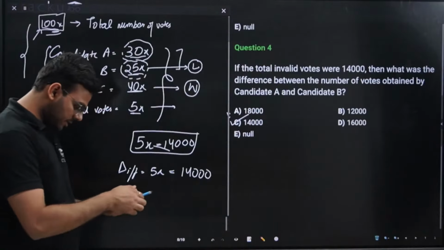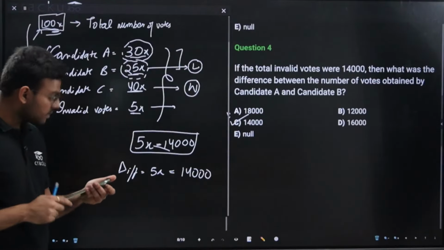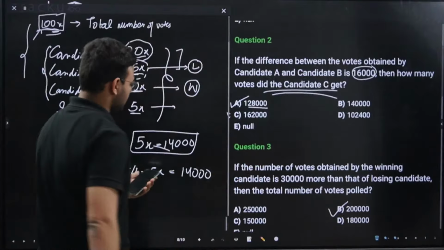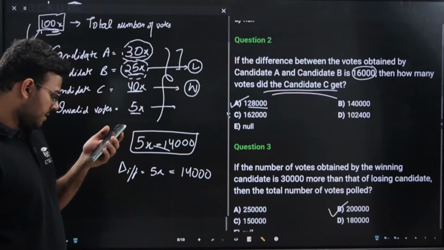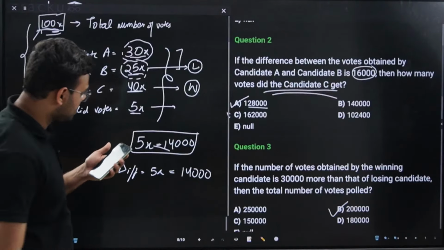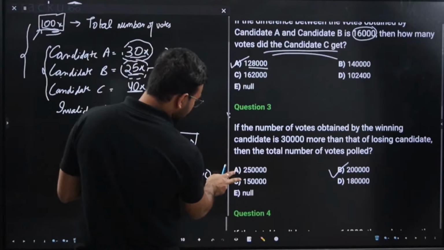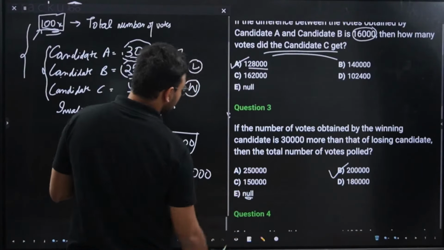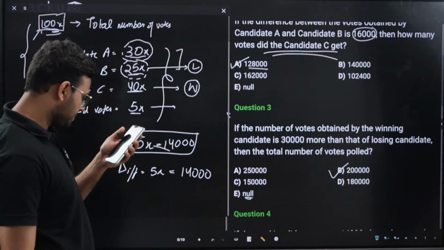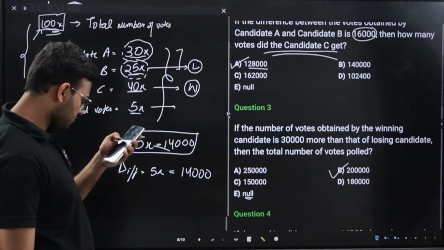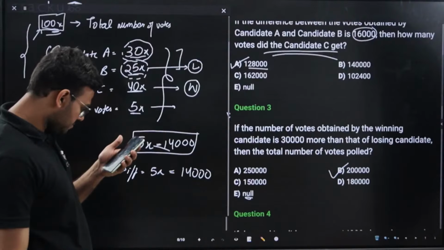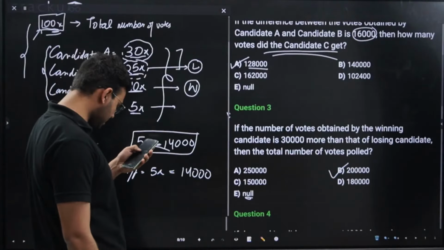If you have any doubts in this one, you can ask. Please show the options of the second question. Okay. So A, A, B, C is correct. Sarthi has marked A, A, E, C. For the third question, Sarthi has marked null. Why null? Null is not possible. We can easily calculate the number of votes for everyone. Most of you have marked the correct one, A, A, B, C, which is the correct answer, in the correct order.